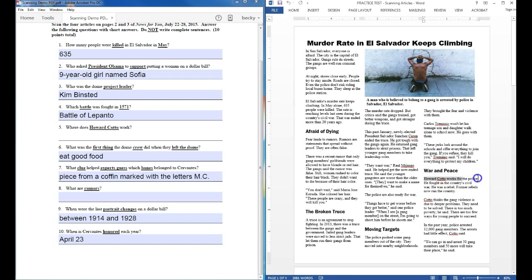Here it tells me who he works for. He works for the police, or maybe if it asked what his career was, I could use police. But this needs a place. When I take a look at the information around Cotto, I don't see a city or a community. So the only place I have is really what this whole article is about, and that's El Salvador. So if there's no other city or community that's more specific, I have to use El Salvador here.